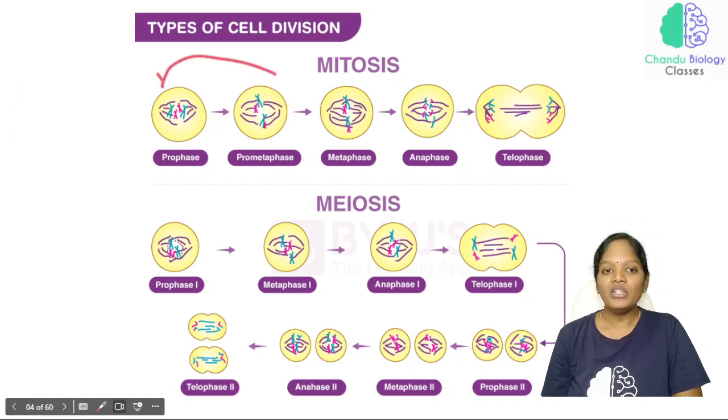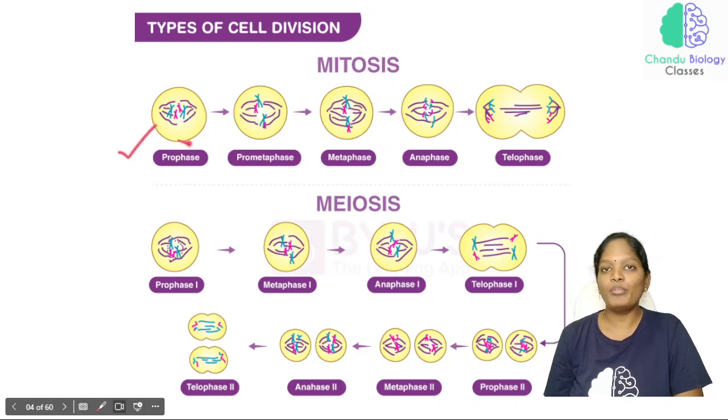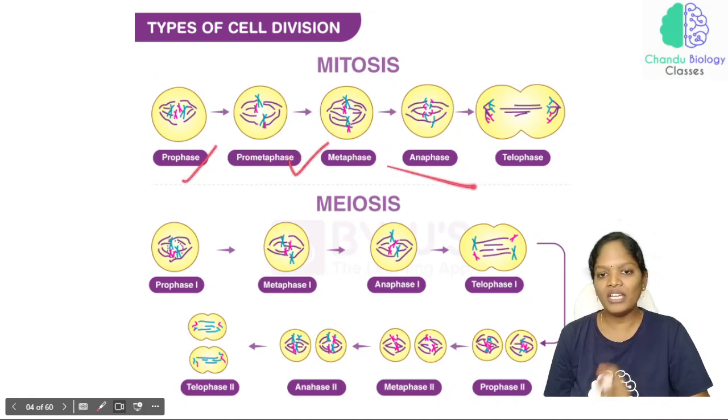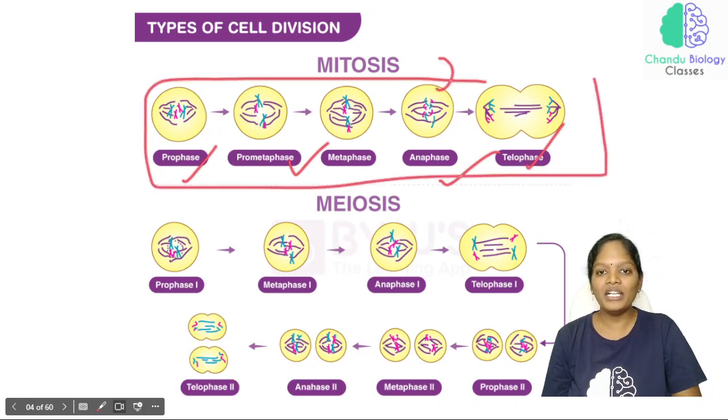In mitosis there are different phases: prophase, prometaphase and metaphase. Just remember that there is prophase, metaphase, anaphase and telophase. These are all the phases which come under mitosis.